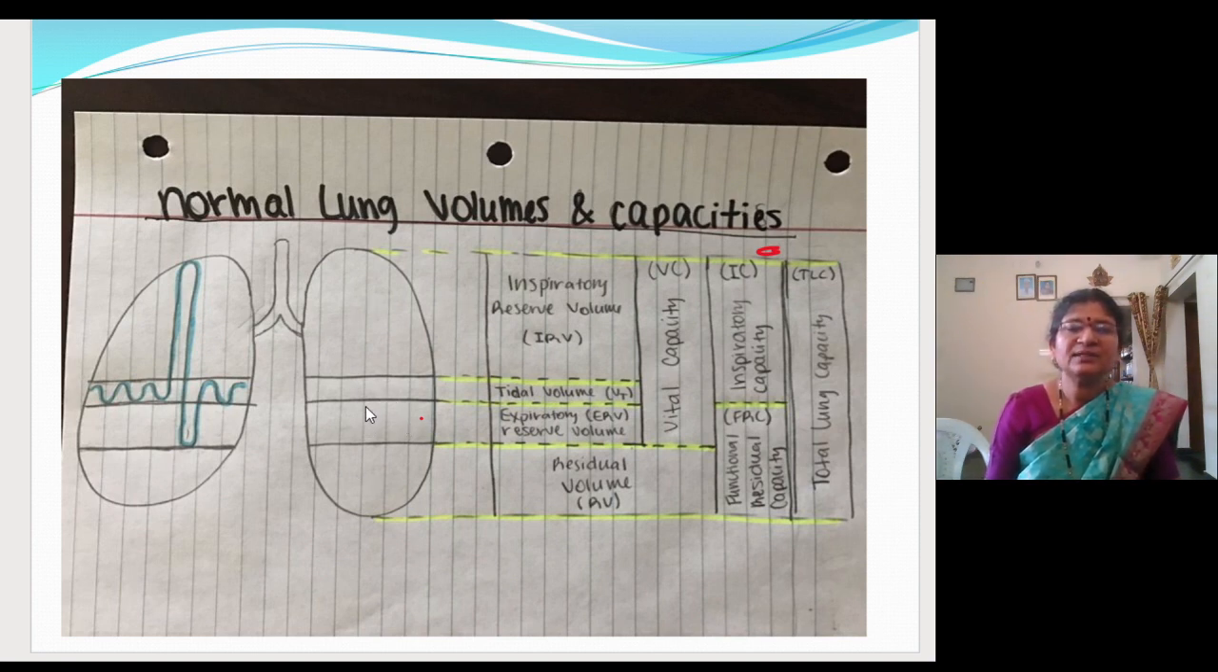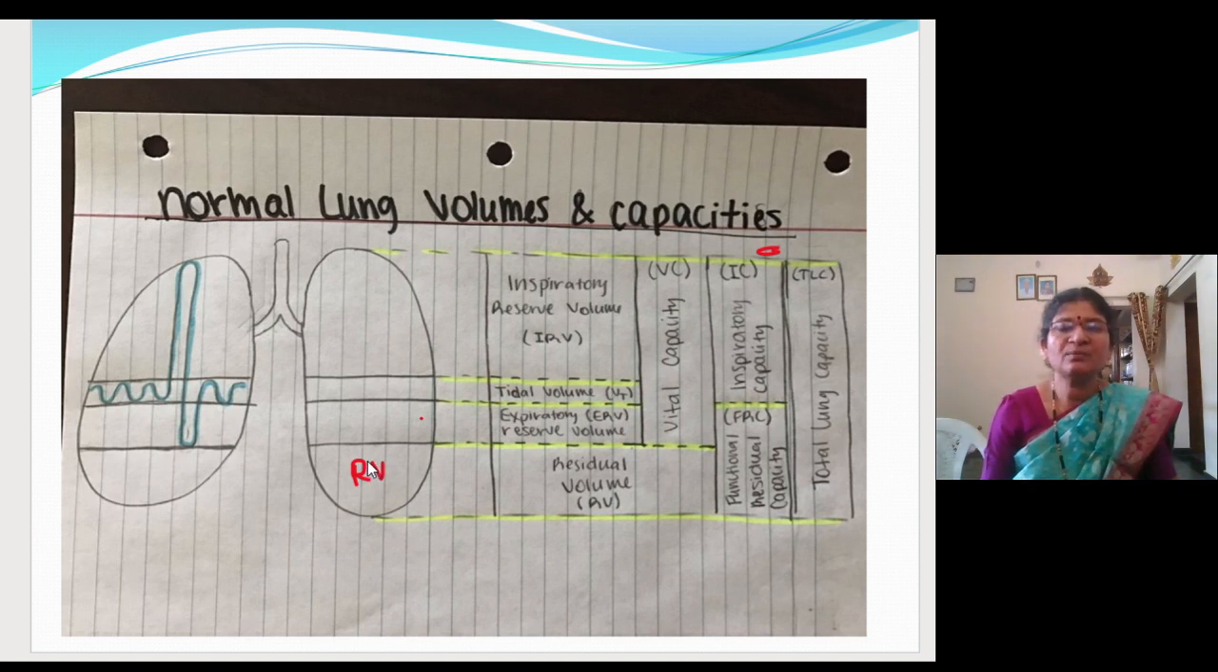Normally how much air will always remain in the lungs? This one is called the residual volume. This much amount of air will never be given out. Our lungs will never give it out. So this air always remains in the lung, which is called residual volume.